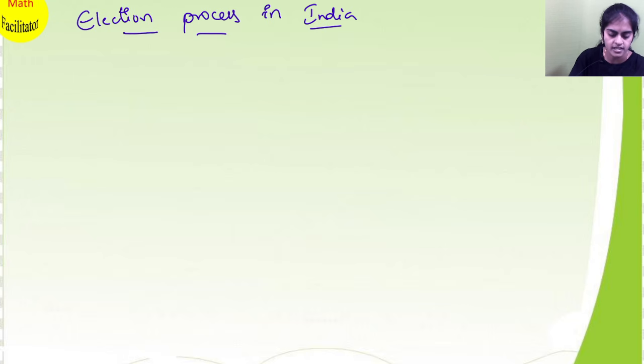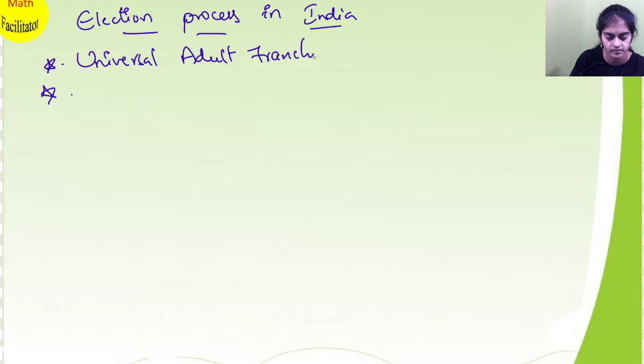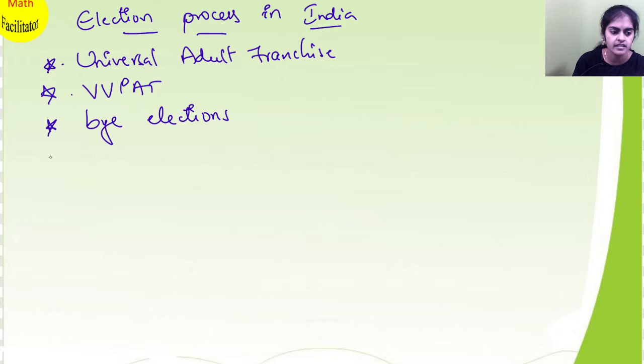So, election process in India. Very important question: what is universal adult franchise? And you will learn what is VVPAT and what are by-elections, why they are conducted and where they are conducted.